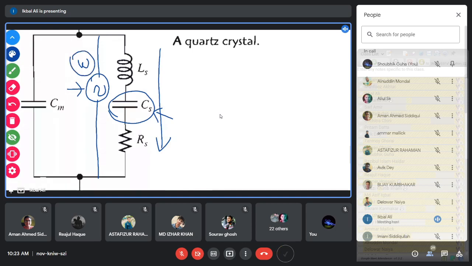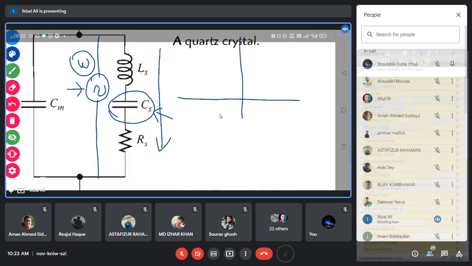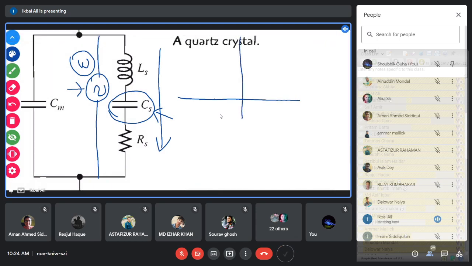If you change the frequency, the current will increase, go to a peak value at the resonant frequency, then decrease. The frequency at which the current becomes maximum is the resonant frequency.